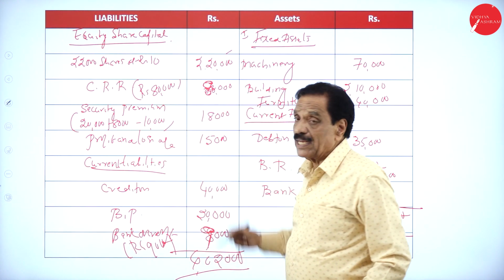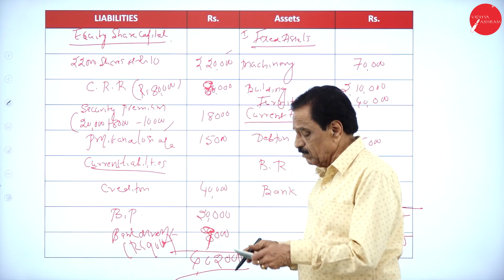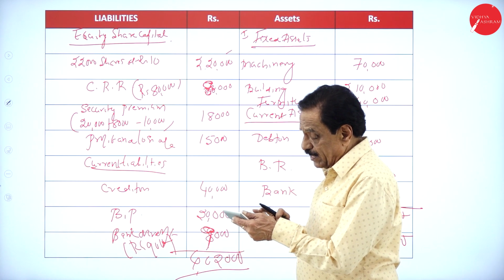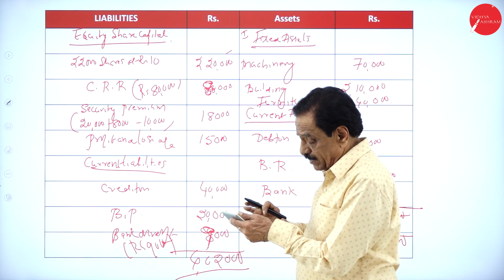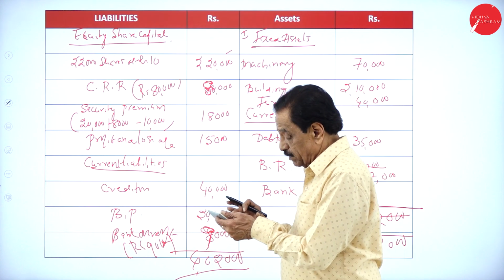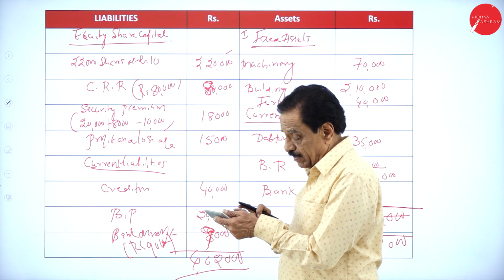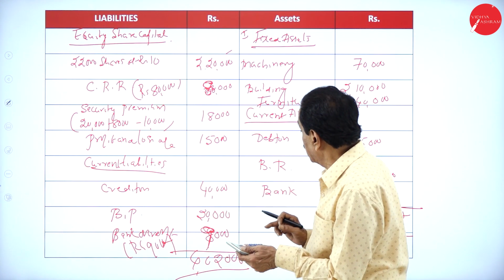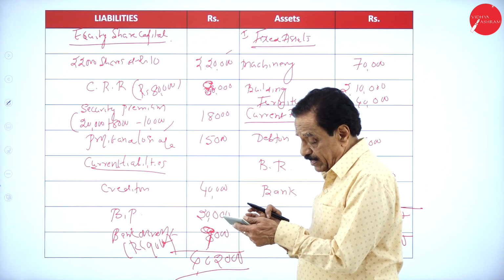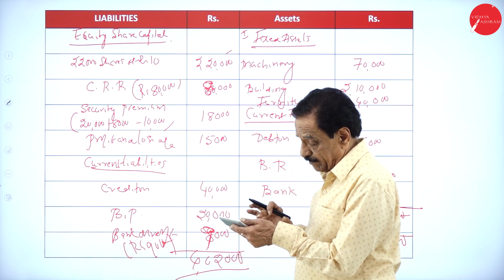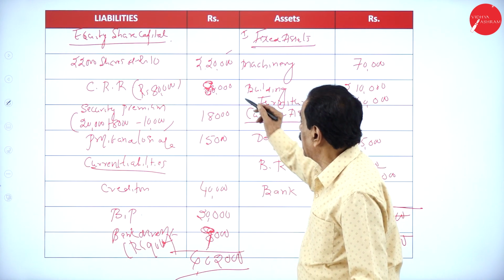So totally it will tally for 2 lakh. Check now: 2,20,000 plus 80,000 becomes 3 lakh plus 33,000, 3,33,000 plus 69,000, 4 lakh. It will tally, 4,02,000.